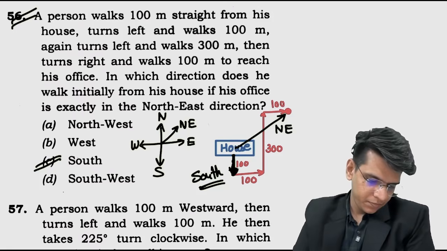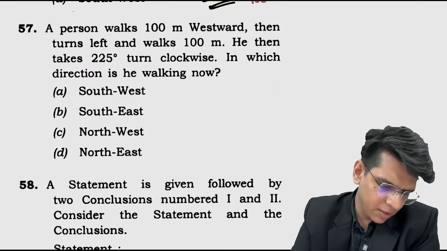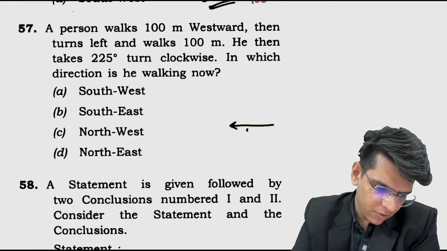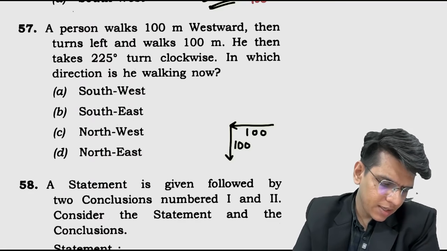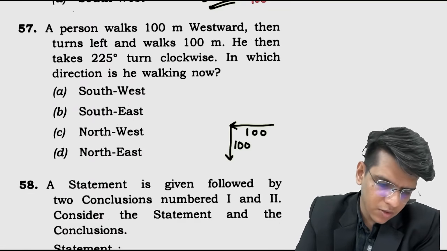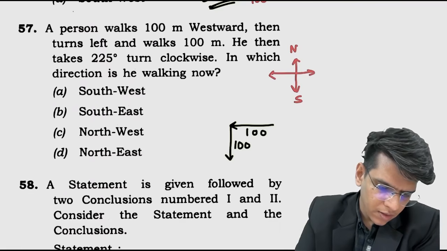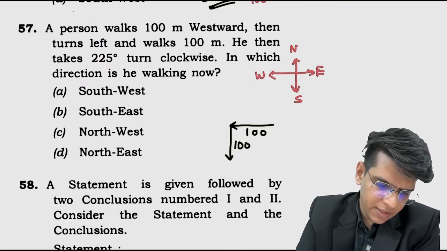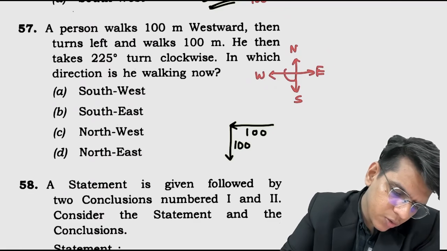Okay, let's look here. A person walks 100 meter westward, then he turns left and walks 100 meters here, right? Now he then takes a 225 turn clockwise. Now the best way to see the clockwise turn is this: north, south, west, east. Okay, you are facing this direction, 225. So 225 clockwise, you do this, you will somewhere see like this, northeast.